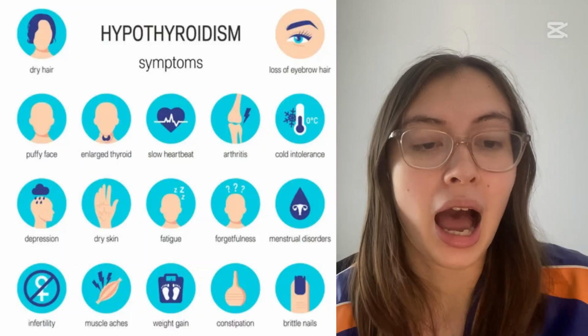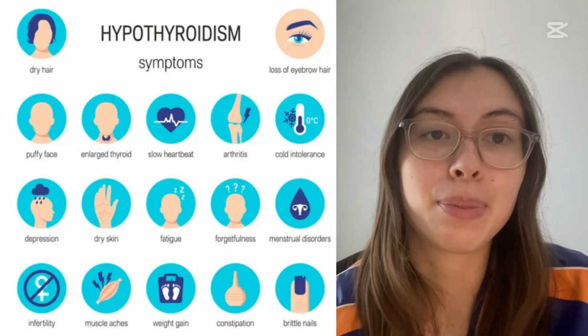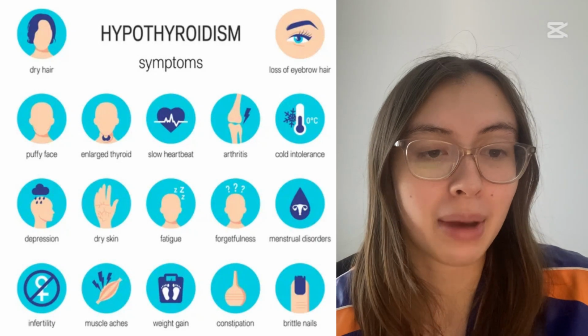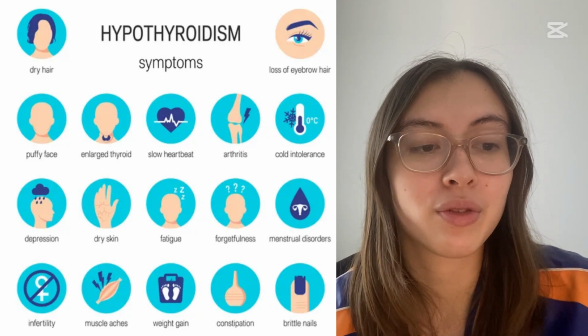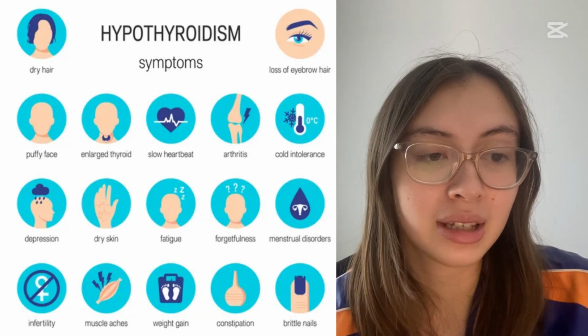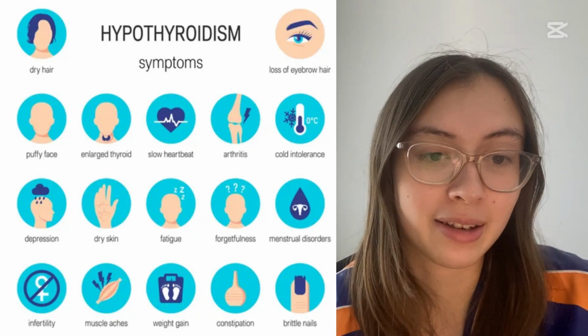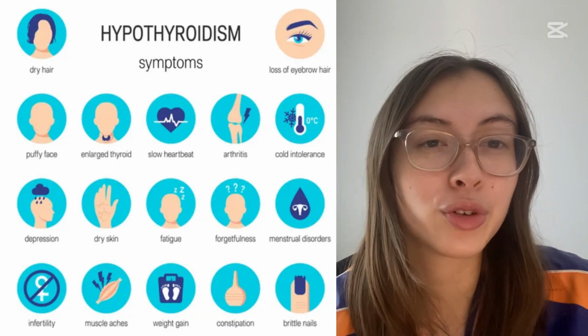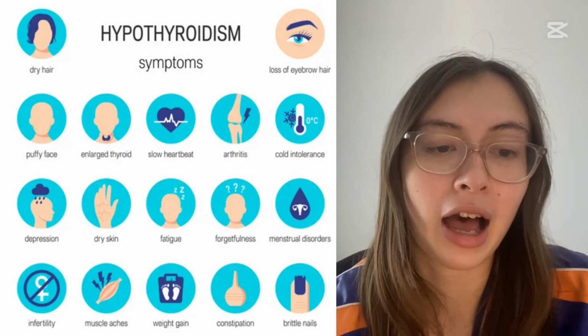Hypothyroidism is more common than hyperthyroidism, and is also 10 times more common in women than it is in men. It is more common in people that are over 60 years old and populations that have iodine deficiency. Hypothyroidism is a risk factor for cardiovascular disease, and there are a few conditions that fall under the umbrella of hypothyroid conditions. One of these is Hashimoto's disease.